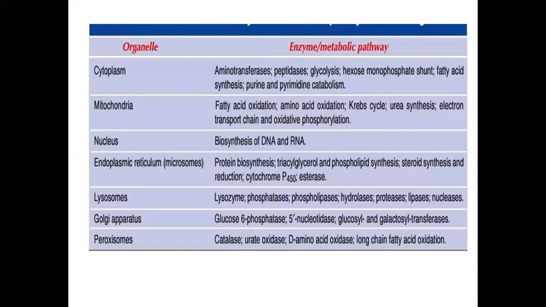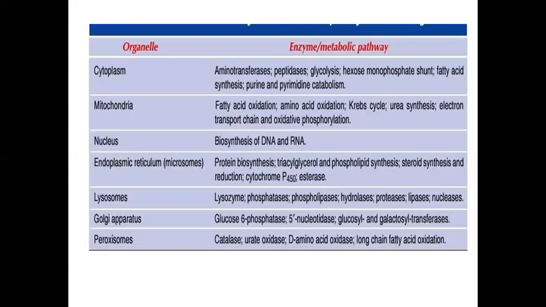First of all, the organelle is the cytoplasm, and in the cytoplasm there are aminotransferases, peptidases, glycolysis, which is the degradation of glucose, the hexose monophosphate shunt, and fatty acid synthesis. Whereas in mitochondria, fatty acid oxidation, like alpha, beta, gamma oxidation to provide energy, amino acid oxidation, the Krebs cycle, urea synthesis, the electron transport chain and oxidative phosphorylation occur.